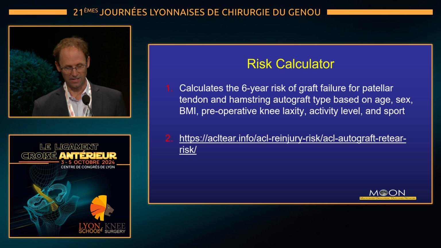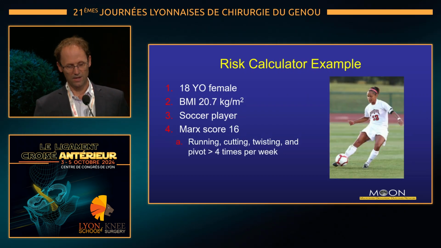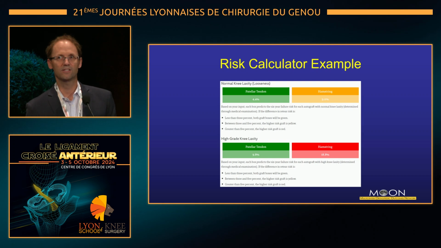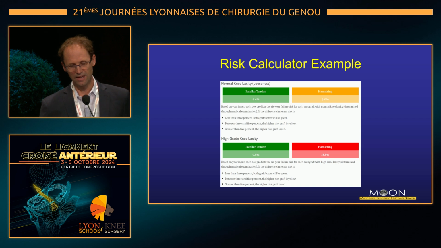This can be accessed online, and you can see here an example where we have an 18-year-old soccer player with a high marked activity score, twisting and pivoting up to greater than 4 times a week. And if we put her data into the calculator, you can see what this spits out for us is the risk of re-tear based on graft choice, hamstring or patellar tendon, and whether or not they have high-grade laxity. And this, I think, is an interesting data point that you can share with the patients.